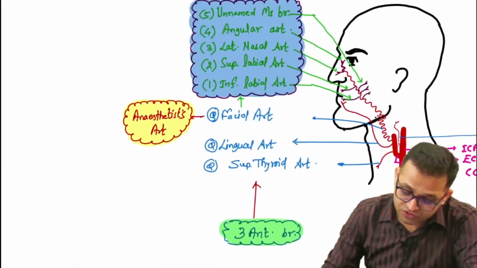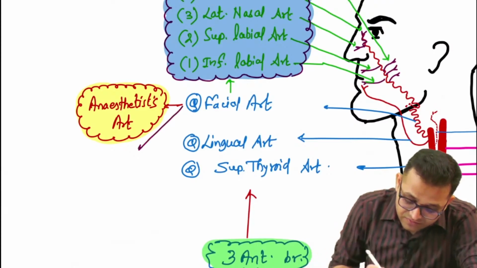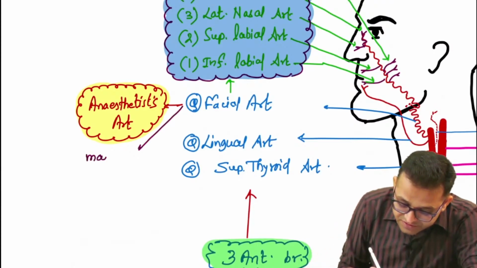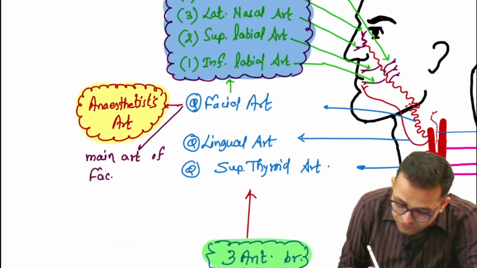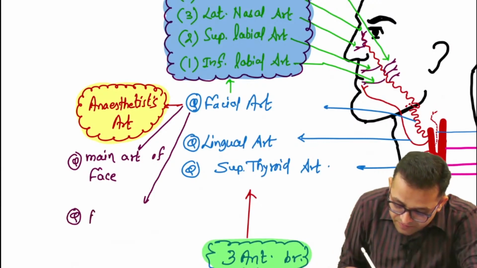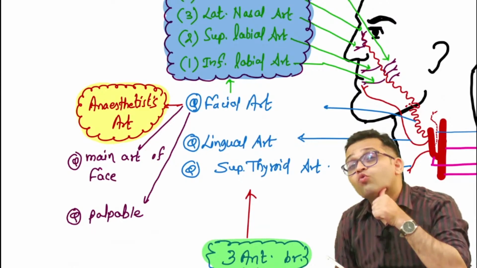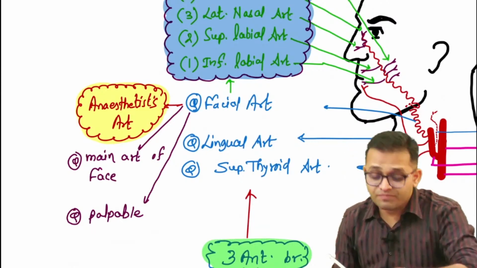Remember a few more MCQs. Sir, this facial artery is our main artery of the face. This facial artery is a palpable artery along the lower border of the mandible, just in front of the masseter.